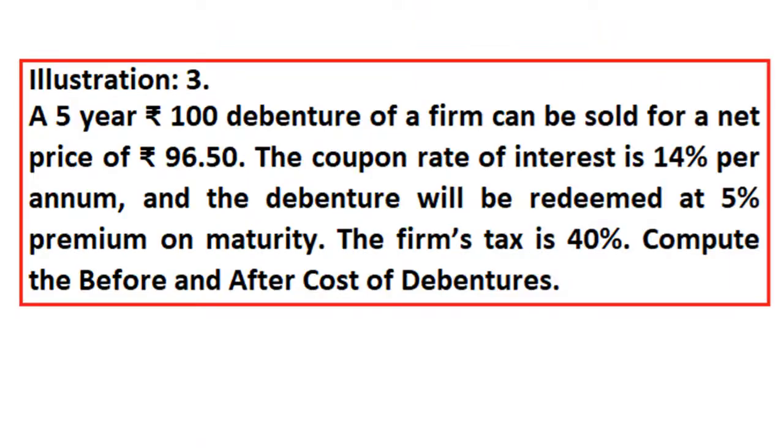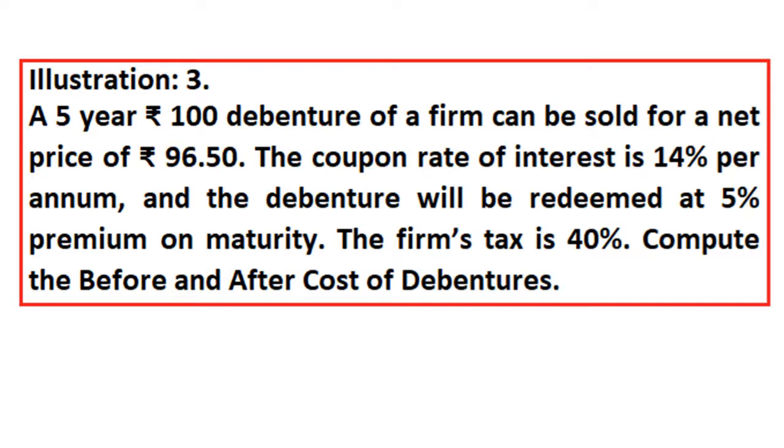Then one more illustration I have taken here to better understand. So once we understand this, we can wind up this video. Right, 5 years 100 rupees debentures of a firm can be sold for a net price of 96.5. This is the net proceeds, right, what we are receiving. The coupon rate of interest is 14% per annum. Always interest will be calculated on face value, please bear in mind. And the debentures will be redeemed at a premium of 5%. So while refunding, we are giving not 100 rupees but 105 rupees on maturity. The firm's tax rate is 40%. Compute the before and after tax cost of debt.